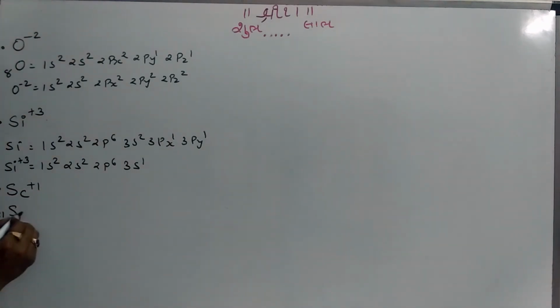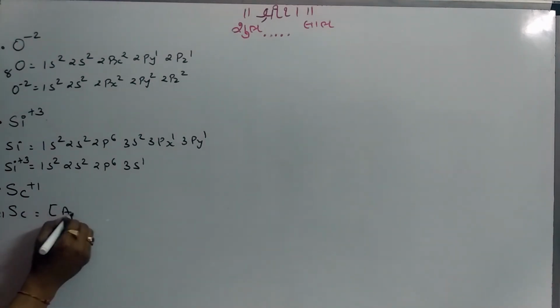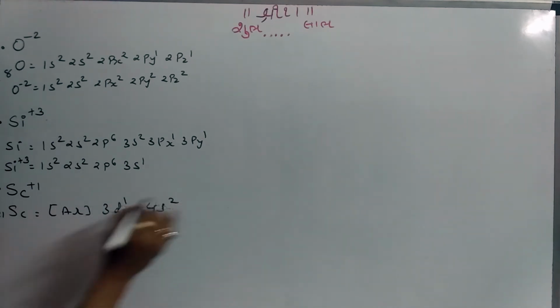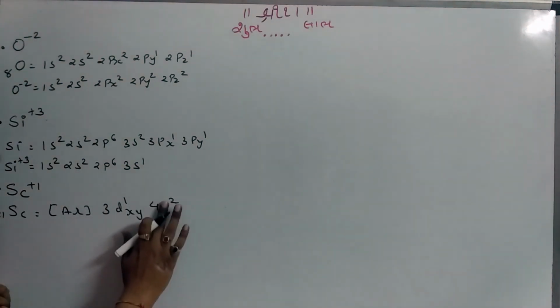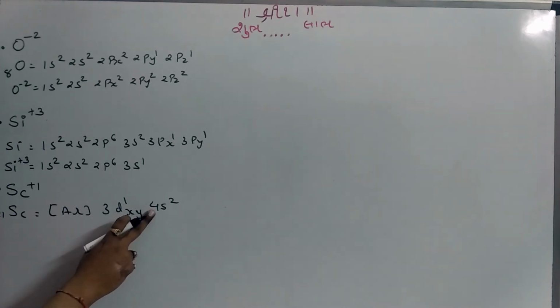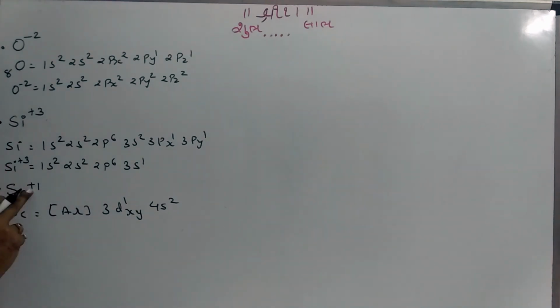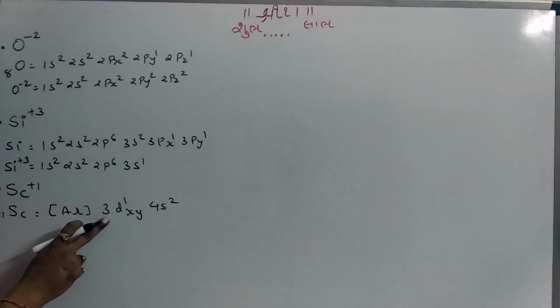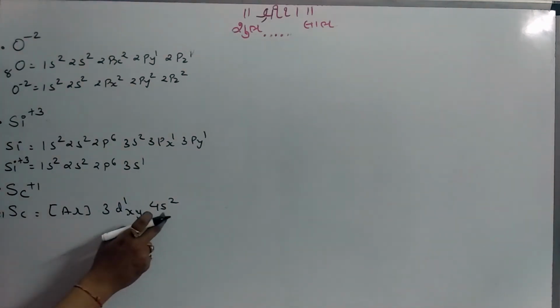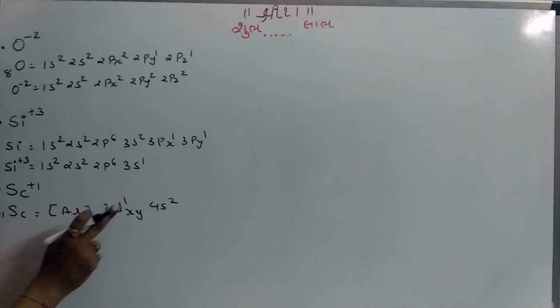Scandium, the atomic number is 21. The configuration is argon core 3d¹ and 4s². Right? So now the concept is clear. Why do I write 4s after the 3d? The reason is the higher value of n, that is our outermost orbit. So, obviously, the electron is removed from the 4s first, not 3d, because the principal quantum number of d is 3 and s is 4. Clear? So the electron is removed first from the 4s, not from the 3d.